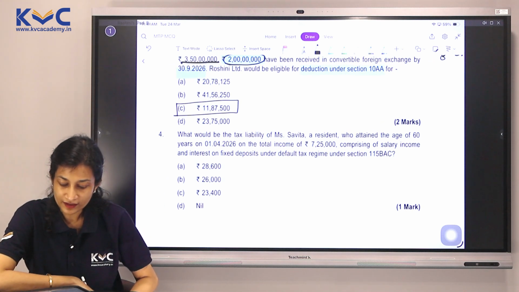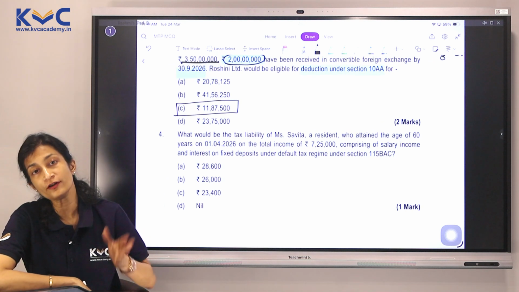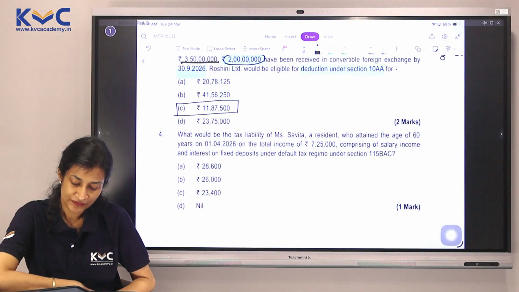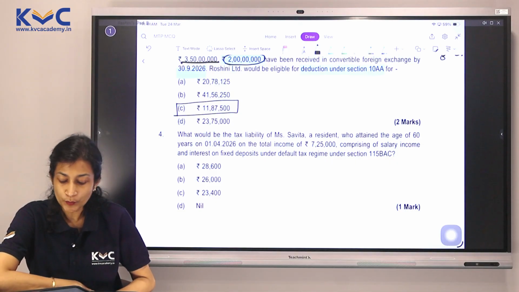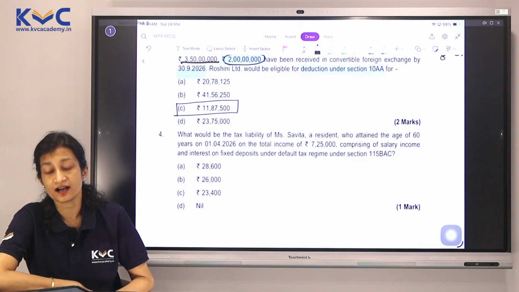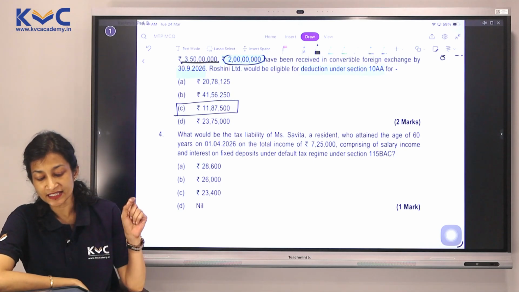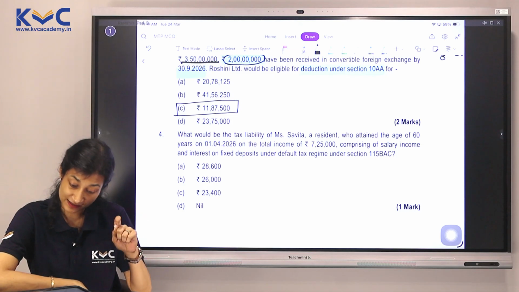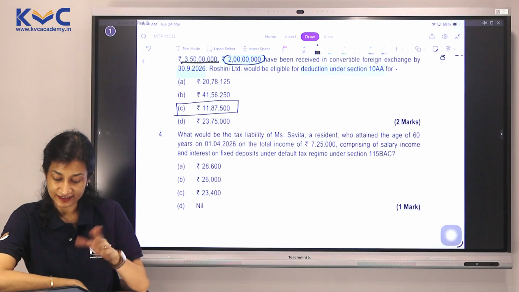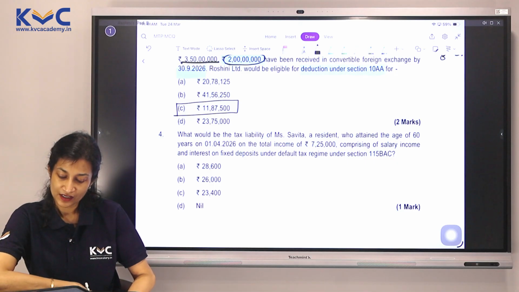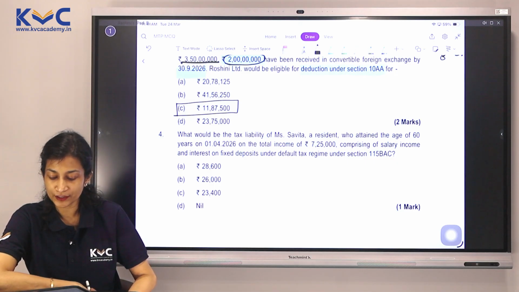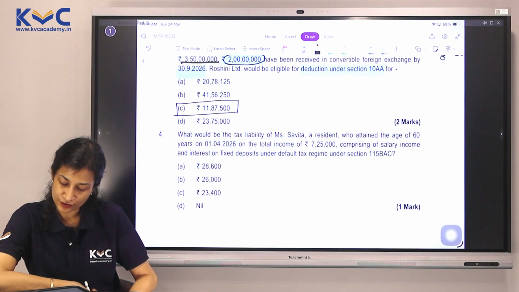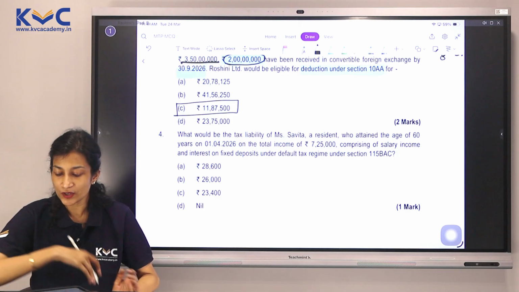Let's take up the next one, which is the last MCQ for the first MTP. Fourth one. What would be the tax liability of Miss Savita, a resident who attained the age of 60 years on 1/4/2026? Our year is 25-26. This is the next year's date. On the total income of 7,25,000, comprising salary income and interest on FD under default tax regime.